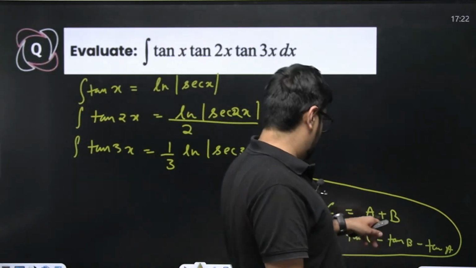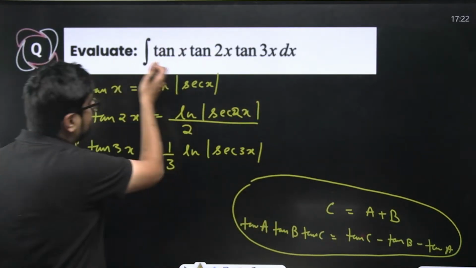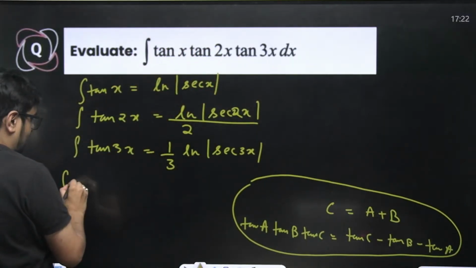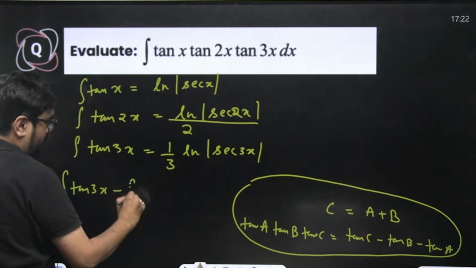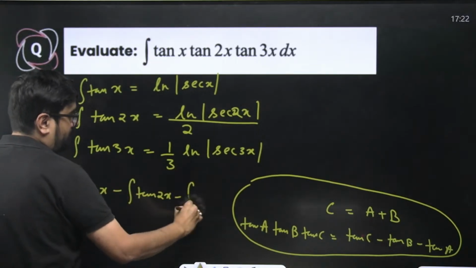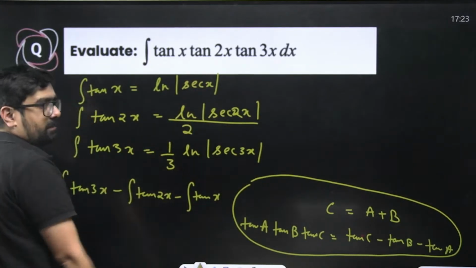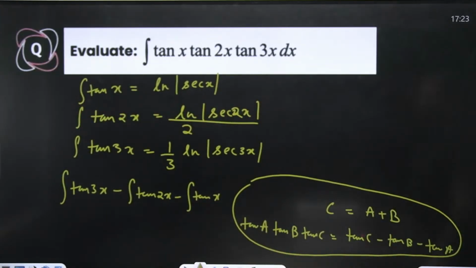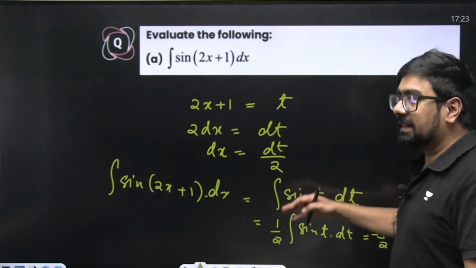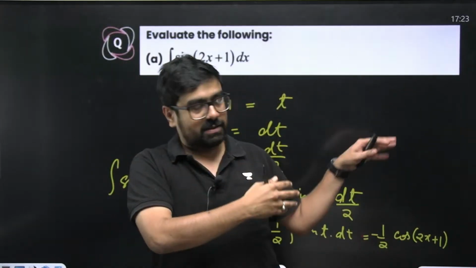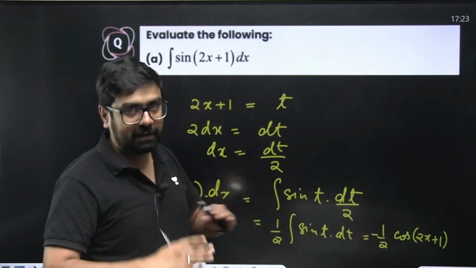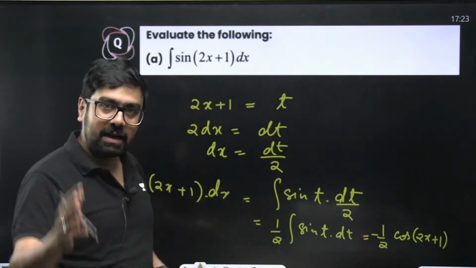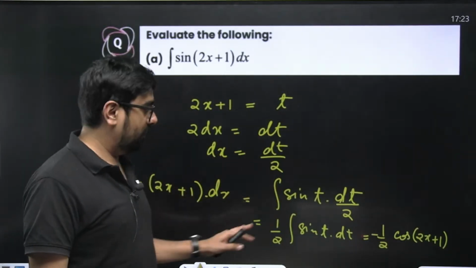Now you can find. Now using this, you can write this. So this entire thing will become tan of 3x minus tan of 2x minus tan of x. And you have the integrals already. So this is how you'll have to relate things. And one thing is going to be standard formats, standard integrals, which we learned in the starting. Those are definitely very important. By now, you must have realized that we are going to use them everywhere. So make that list and stick it on the walls of your room.